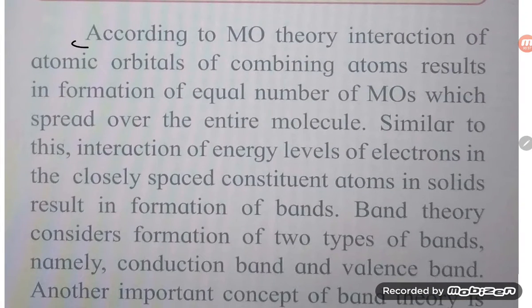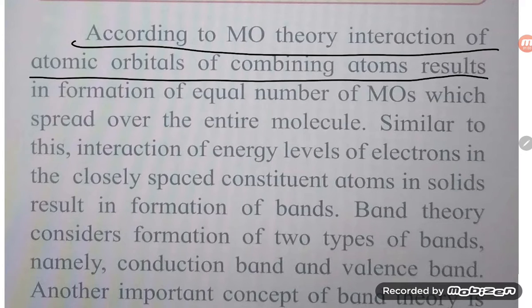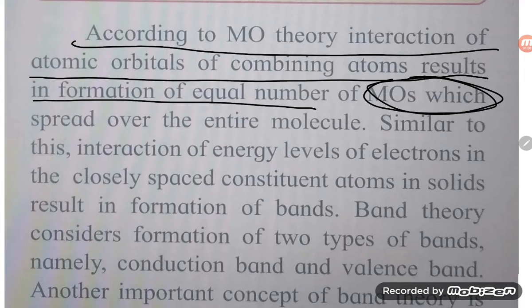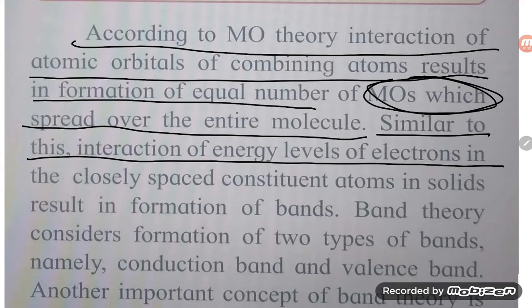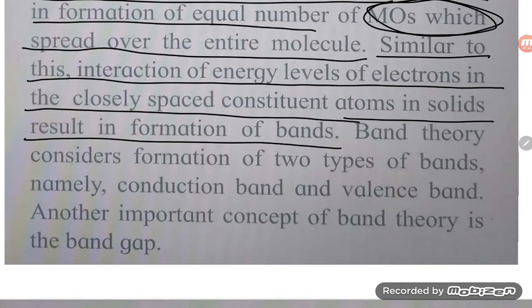According to molecular orbital theory, interaction of atomic orbitals of combining atoms results in the formation of an equal number of molecular orbitals. These molecular orbitals are spread over the entire molecule. Similarly, interaction of energy levels of electrons in closely spaced constituent atoms in a solid results in the formation of bands.